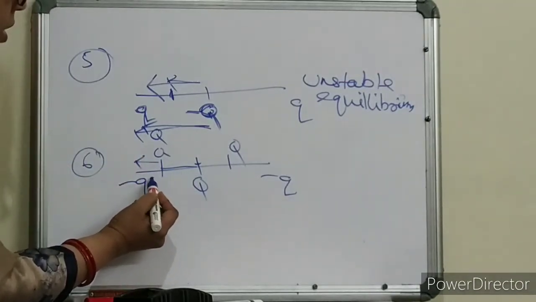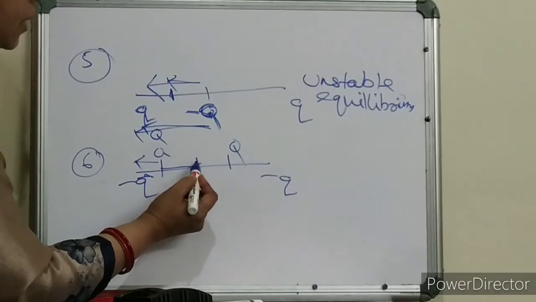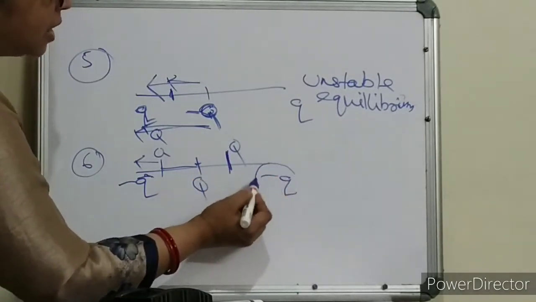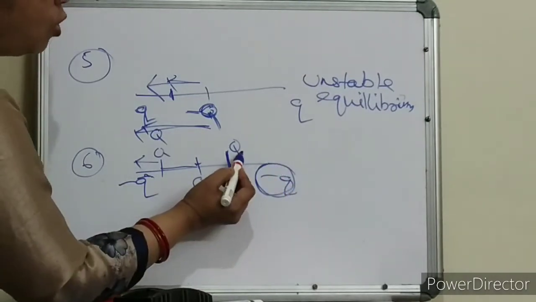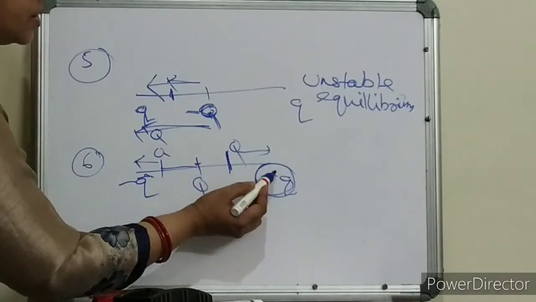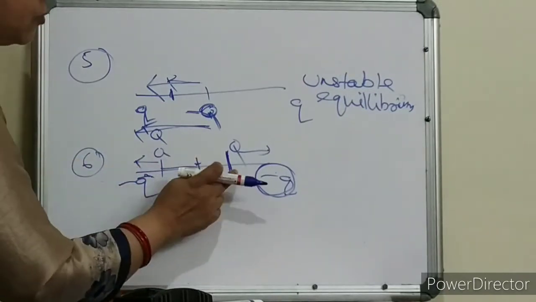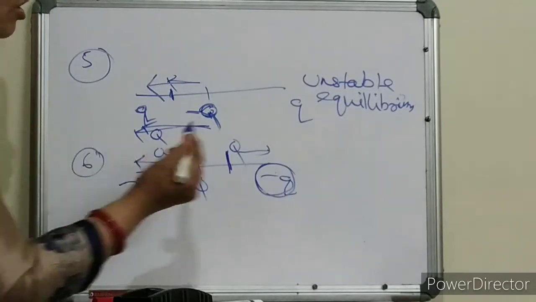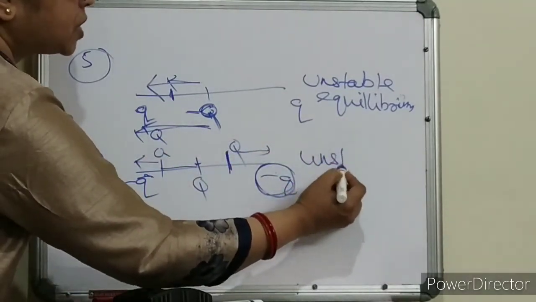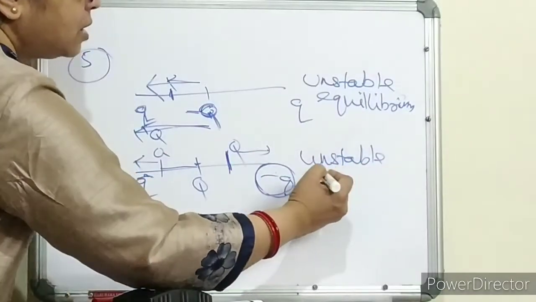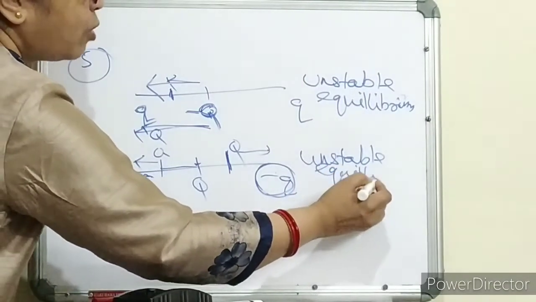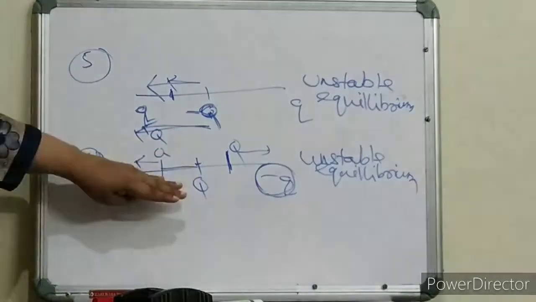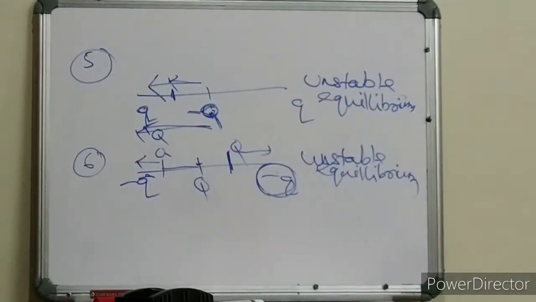This q will now come to this position, or if I am displacing this q over to this position, again this minus q will pull this q towards itself, because the force experienced by this q from this minus q will be more. So this is also a case of unstable equilibrium. Is it clear? In both the cases, it can't return to its mean position. That's why these two cases are of unstable equilibrium.